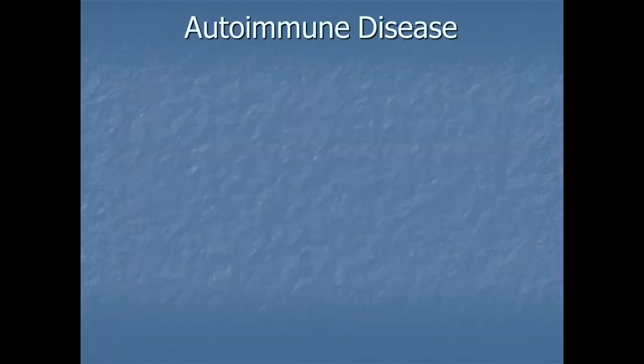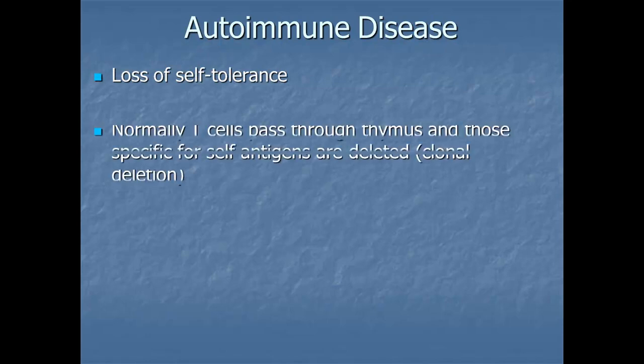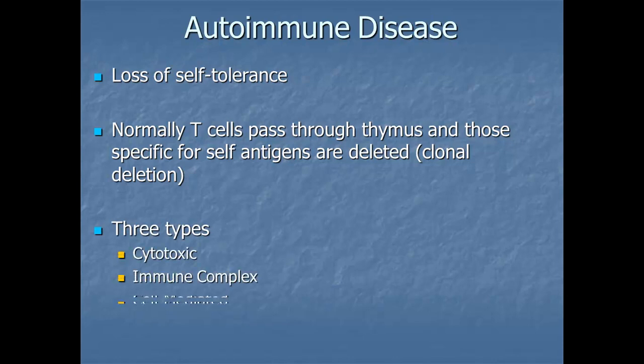Autoimmune disease is a loss of cell tolerance. Normally, T cells pass through the thymus, and those specific for self-antigens are deleted. We've seen this in clonal deletion. So clonal deletion during fetal development ensures self-tolerance. However, autoimmunity is the loss of cell tolerance. There are 3 types: cytotoxic, immune complex, and cell-mediated.